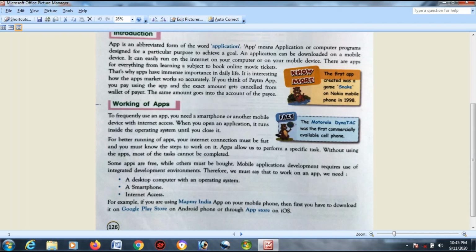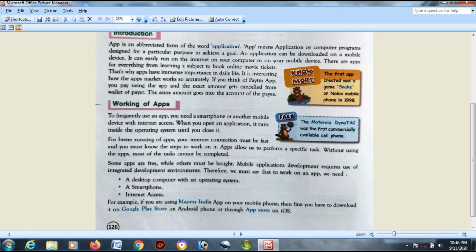Okay, next is a smartphone. A smartphone is also a mandatory part. You definitely need a smartphone, and at last, internet access. So, these are the very much mandatory parts which you require for the use and applicability of an app. For example, if you are using the Map My India app on your mobile phone, then first you need to download it from Google Play Store on an Android phone or through the App Store on iOS.